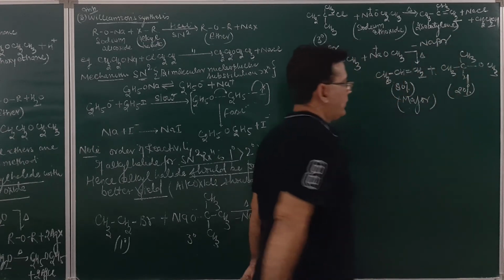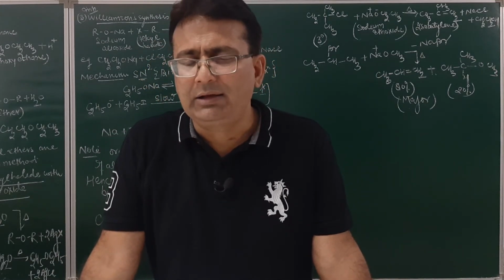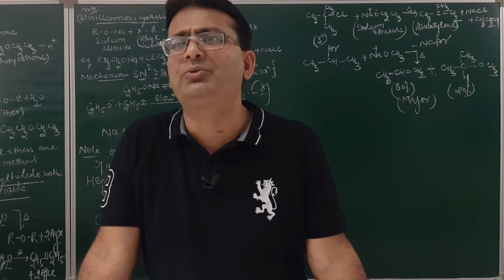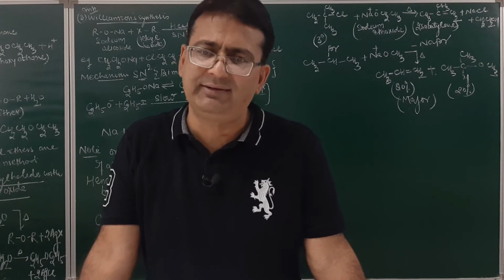Am I clear? So it must be remembered that for better yield, alkyl halide should be primary, whereas alkoxide ion should be secondary or tertiary. Most probably, if alkyl halide is primary and alkoxide is tertiary, then that case will give the best result.